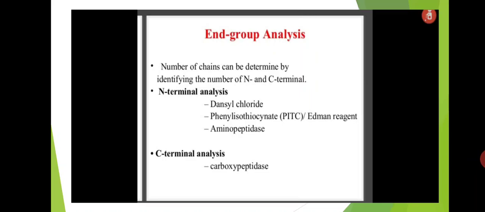N terminal analysis: dansyl chloride and phenyl isothiocyanate, that is Edman reagent, and aminopeptidase. By using these chemicals or reagents, we can do the N terminal analysis. And C terminal analysis means carboxypeptidase. By using carboxypeptidase, we can identify the C terminal end.